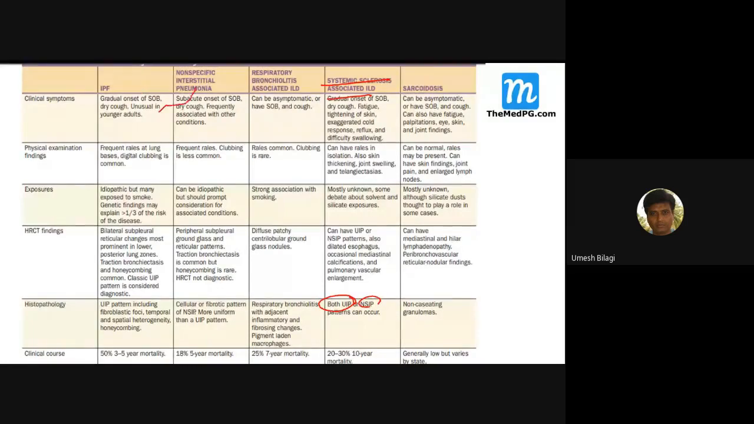This is the pattern they're talking about. NSIP means this pattern. NSIP means uniform involvement. Both can be there. These things you try to know. IPF, irregular involvement with fibrosis and all that. NSIP means regular involvement. The whole parenchyma will be involved uniformly. That's what these two terms are standing for.